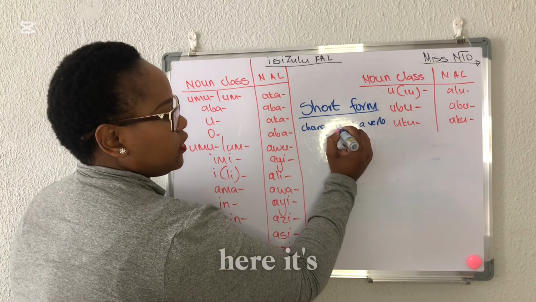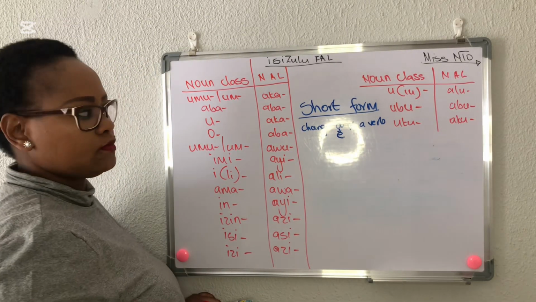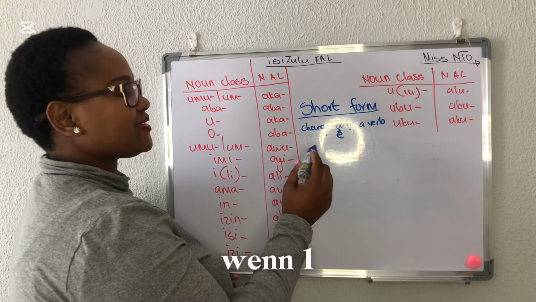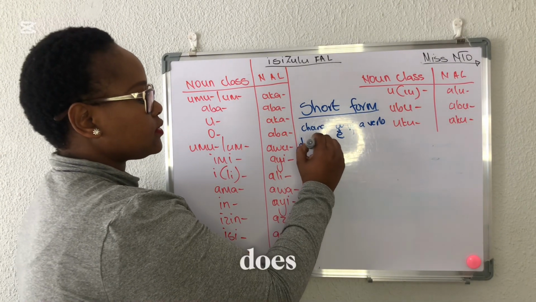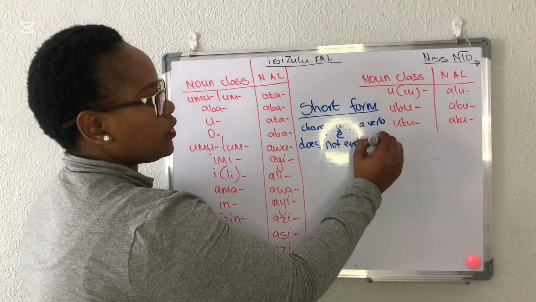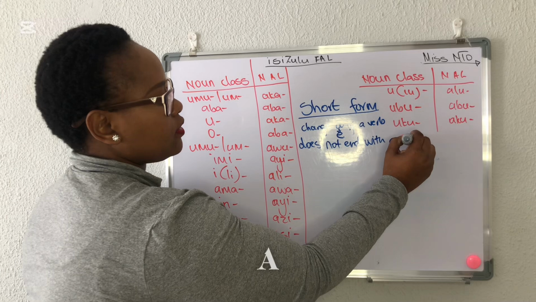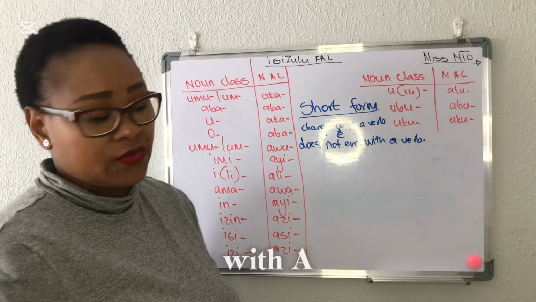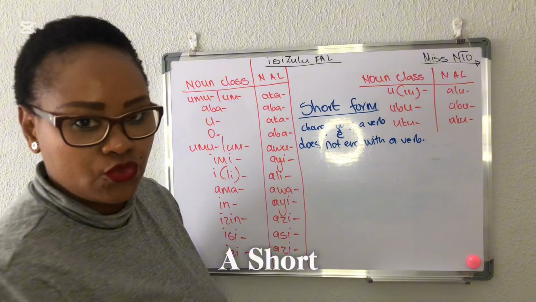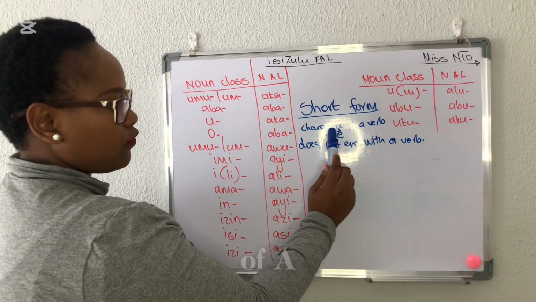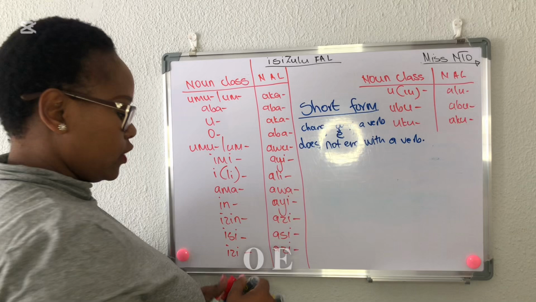So from here it's gonna be this. And when do we use this? We use it when a sentence does not end with a verb. So if your sentence does not end with a verb, you use a short form. A short form being changing a word of a verb to e.